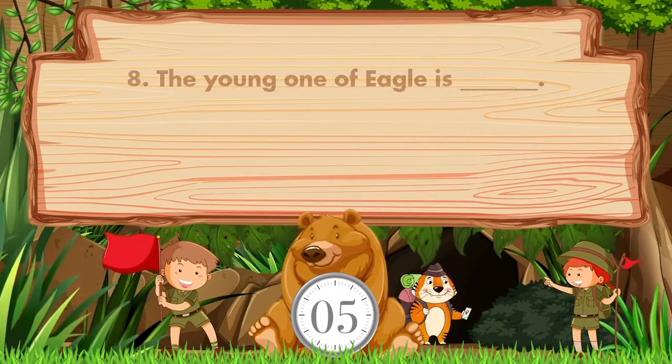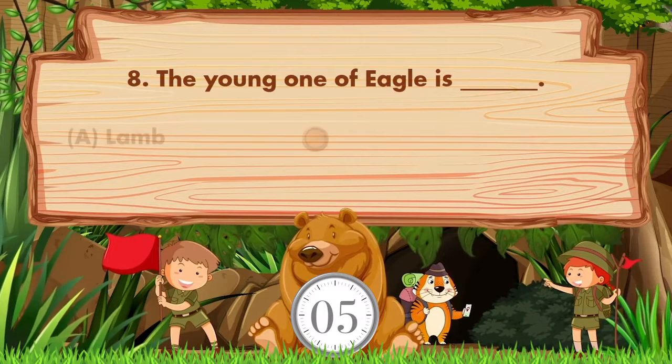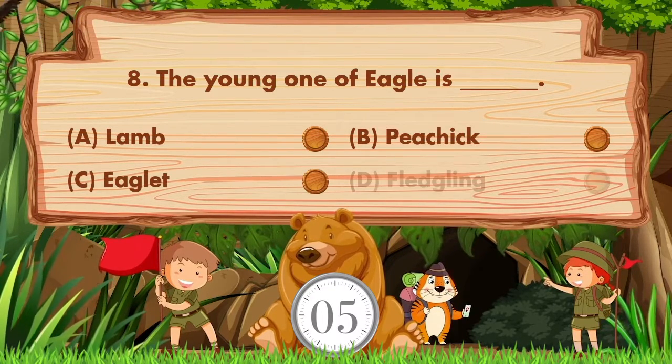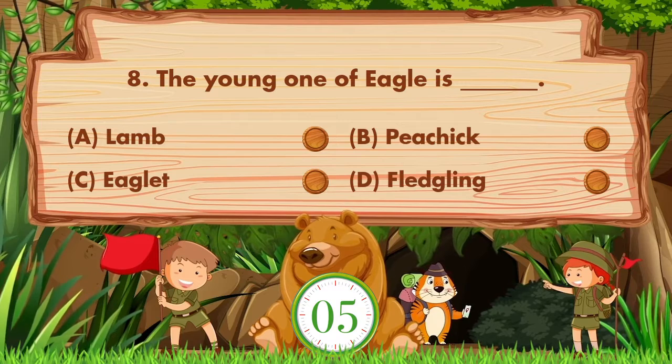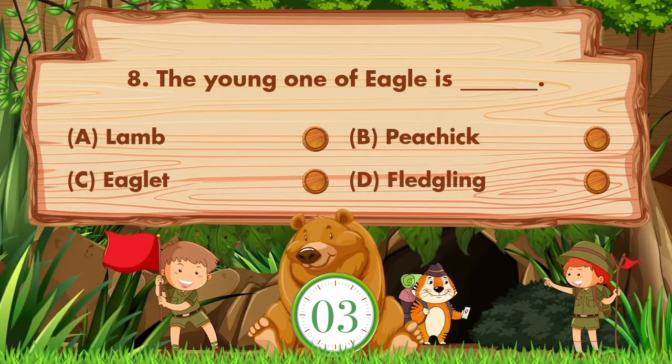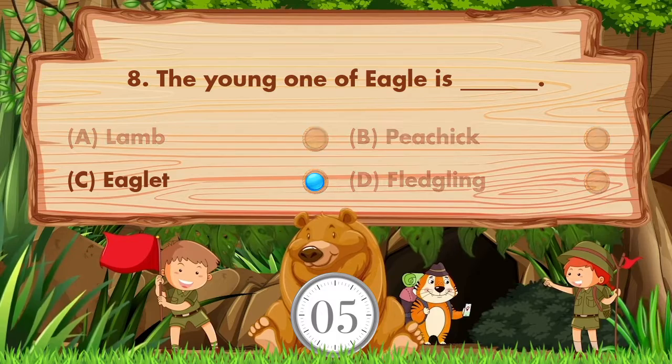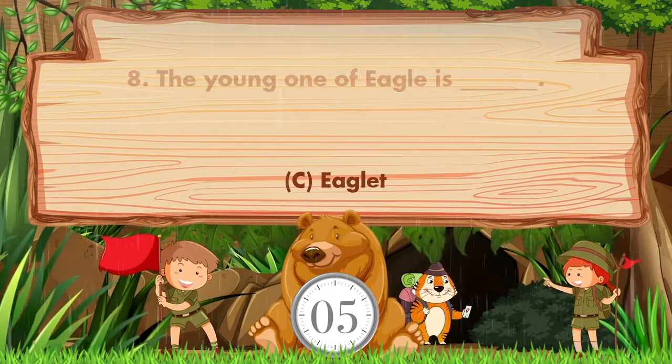The young one of eagle is blank. Option is A. Lamb, B. Peacock, C. Eaglet, D. Fledgling. Answer is option C. Eaglet.